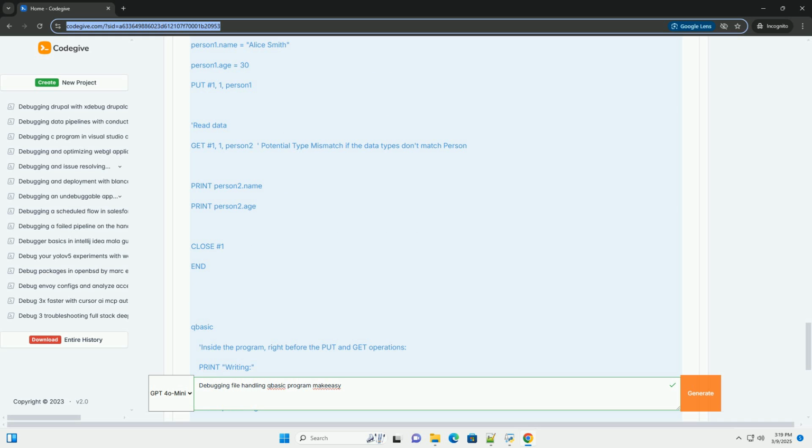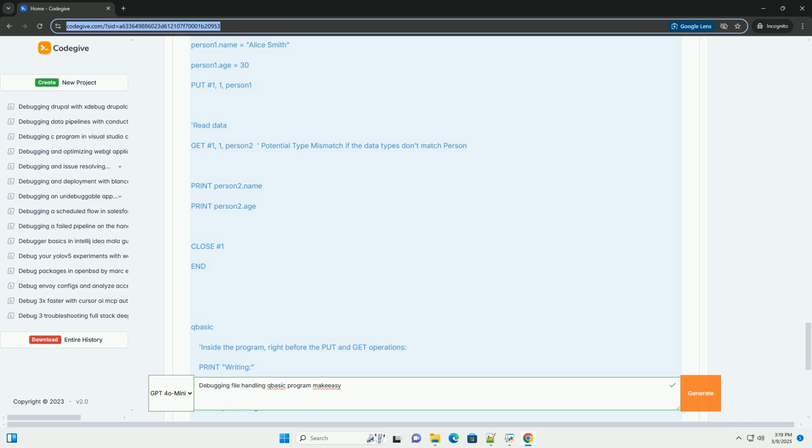Essential statements. Open. Opens a file. Syntax: open file name for mode as handle. Close. Closes a file. Syntax: close handle, or close to close all open files. Input. Reads a fixed number of characters from the file. Syntax: input length, handle. Line input. Reads an entire line from the file into a string variable. Syntax: line input handle, variable.